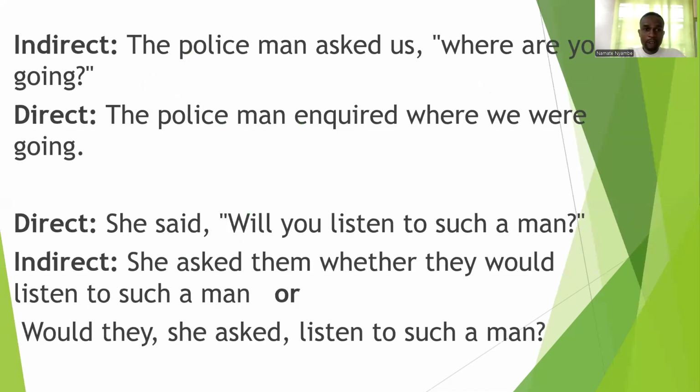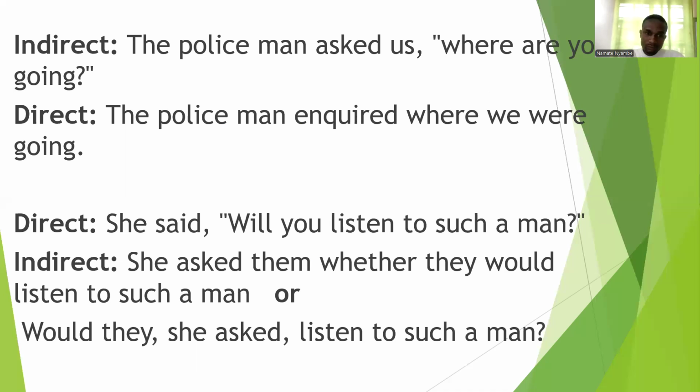Another example, direct: the policeman asked, "Where are you going?" Under indirect, you can say, the policeman inquired where I was going.